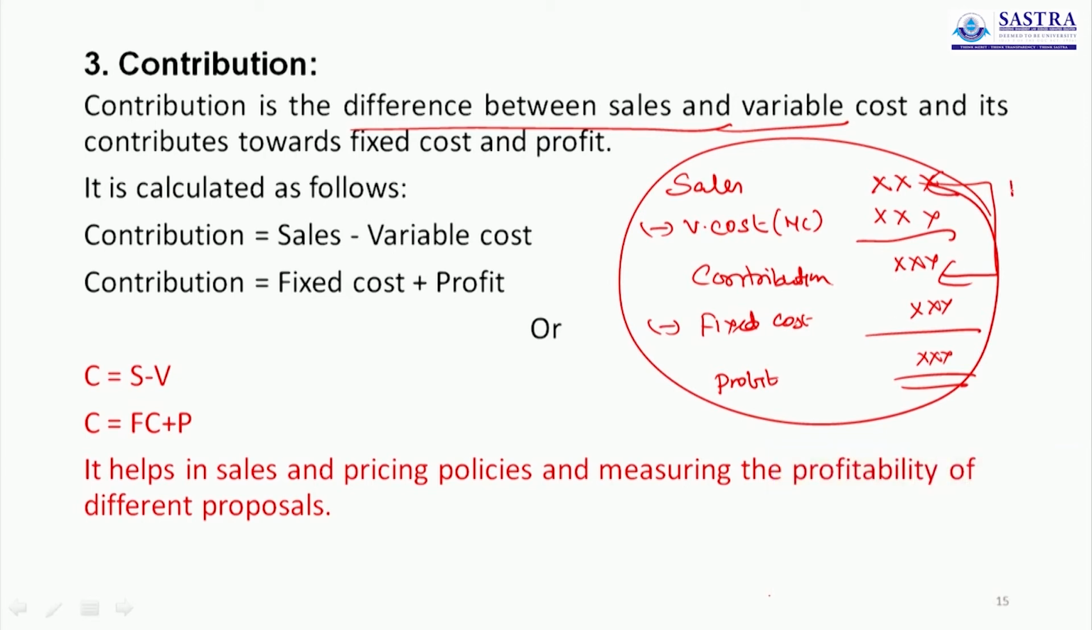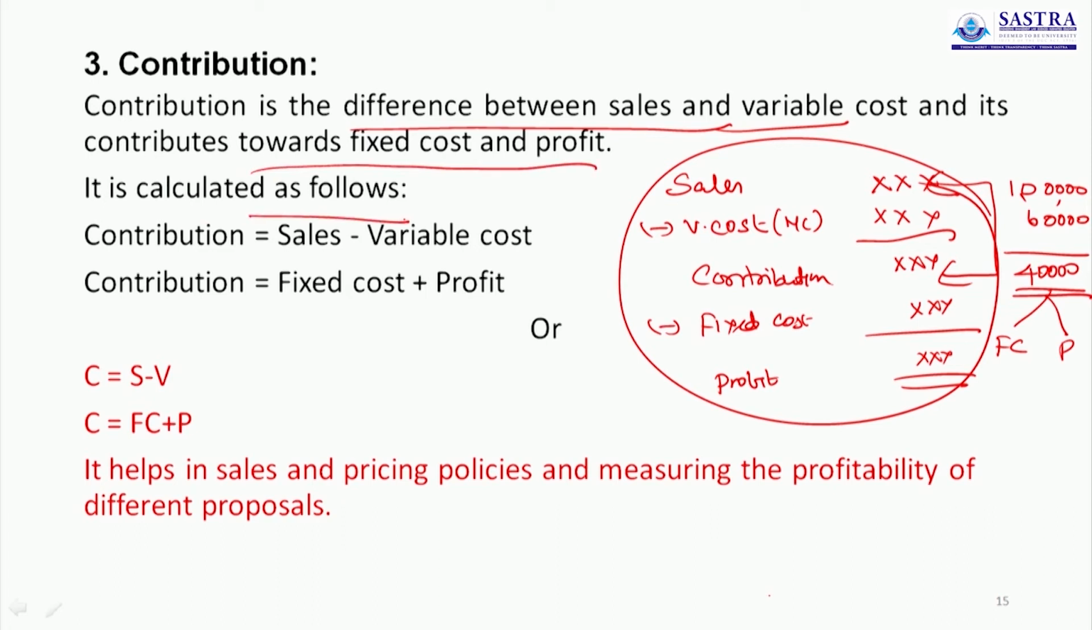Take for example, sales 1 lakh, variable cost 60,000, so the contribution is 40,000. So, here we calculate contribution, that is all. Contribution is the difference between sales and variable cost, and it contributes towards fixed cost and profit, because this 40,000 is the combination of fixed cost and profit. That is why here we mention towards fixed cost and profit.